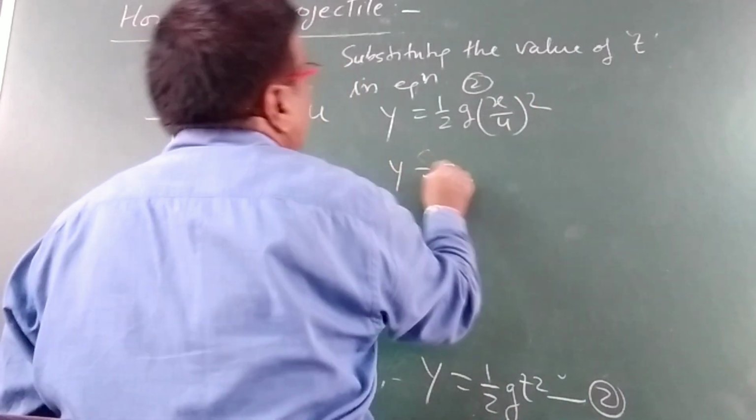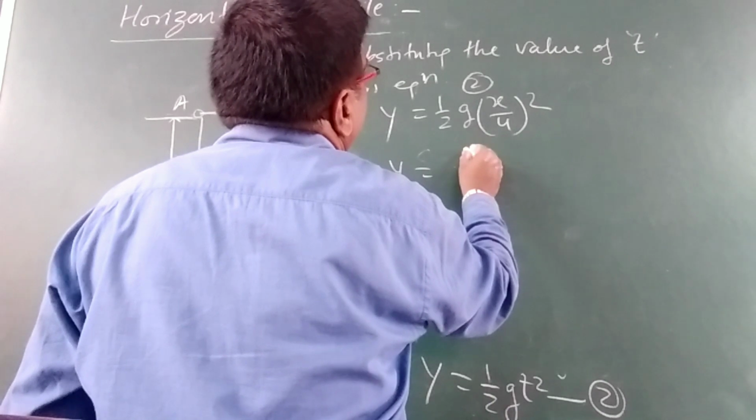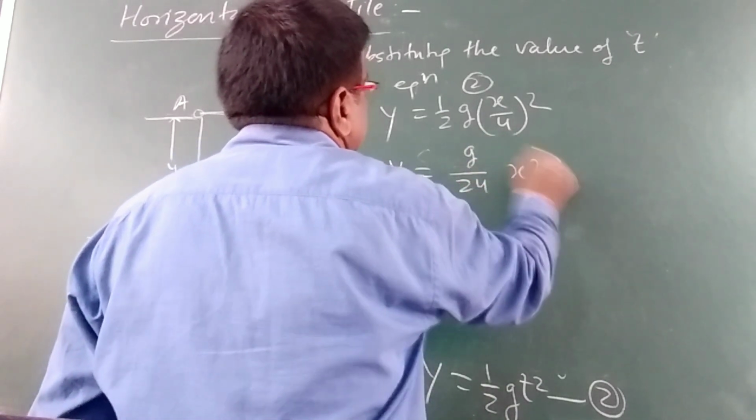So y is equal to g by 2u square into x square.